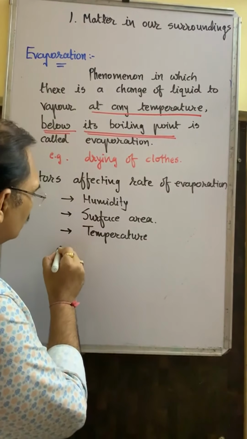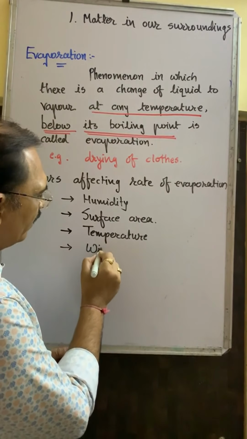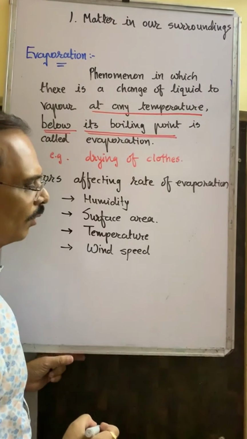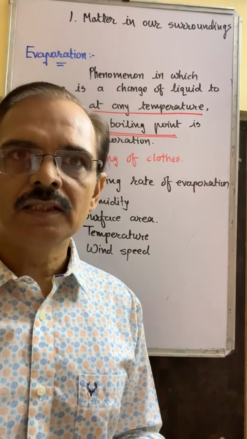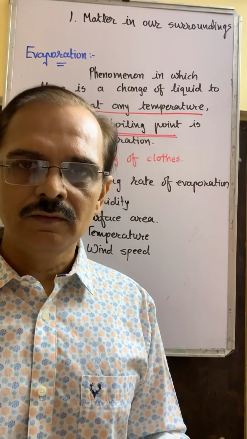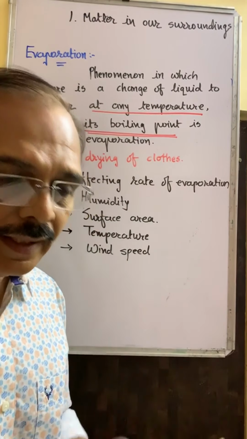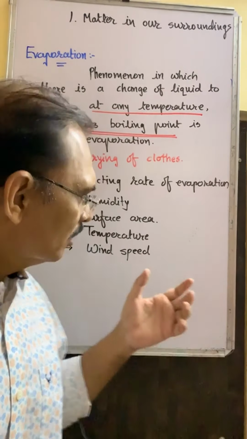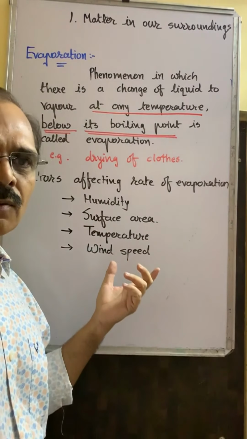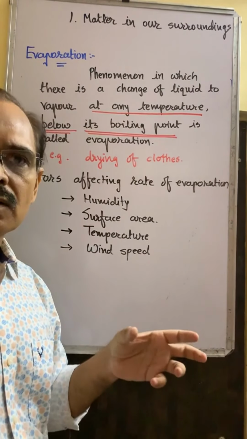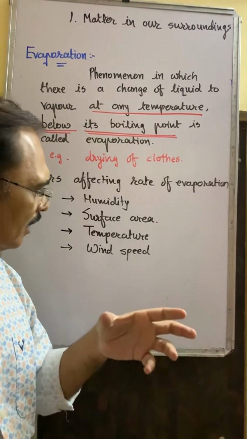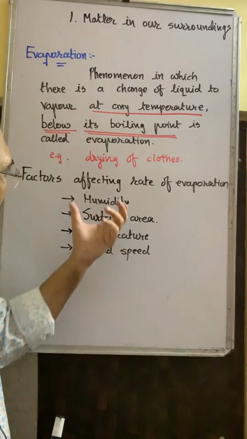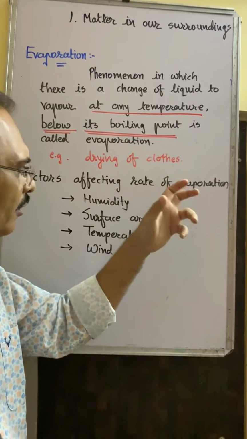And you can also write wind speed. When there is a windy day, means high winds are going on with high speed, on that day wet clothes will easily dry up because wind speeds are more. If wind speeds are more, then the water particles on the surface of the wet cloth easily dry up with the wind. So these are the factors which affect the rate or speed of evaporation.